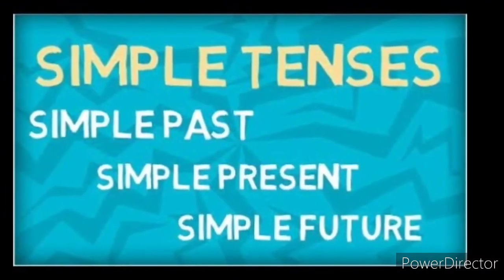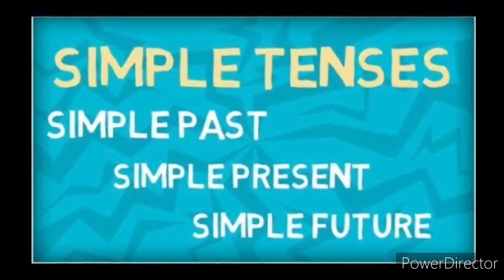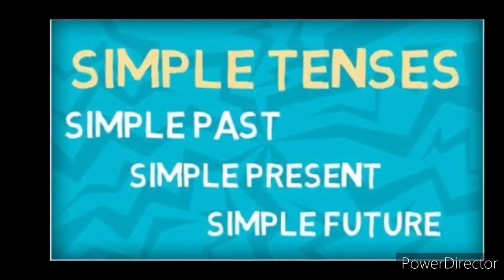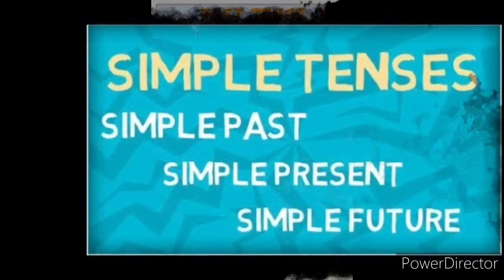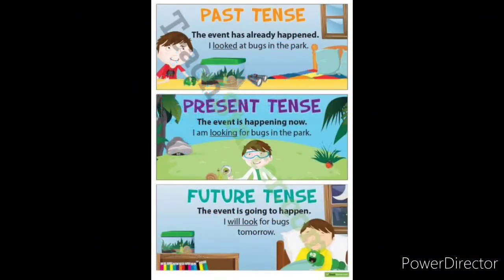So children, in this session we have discussed and learned about the simple tenses, that is simple present, simple past and simple future tenses. Children, let's review and recap the tenses that we discussed today, that is simple present, past and future. So simple present tense is a tense that we use to express the event which is happening now. For example, I am looking for bugs in the park.